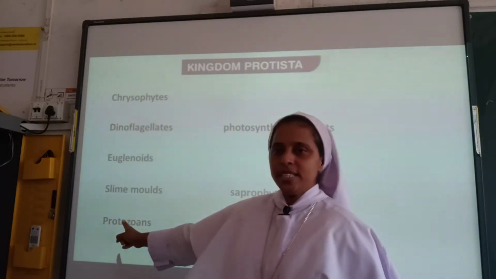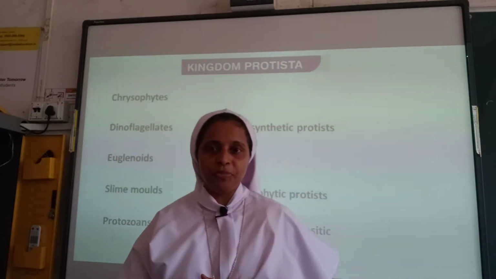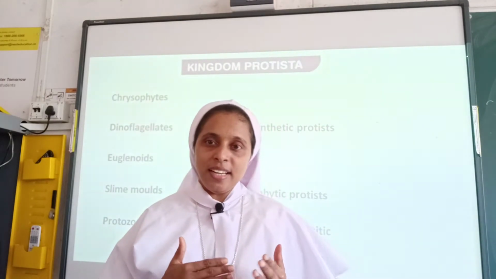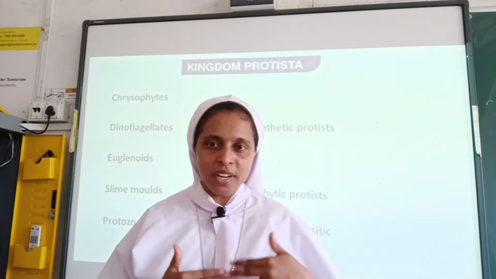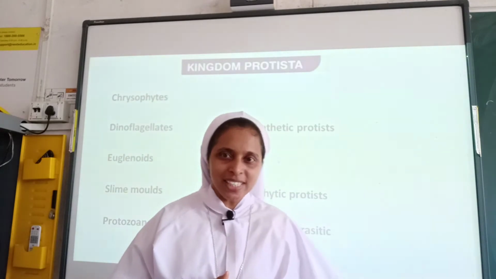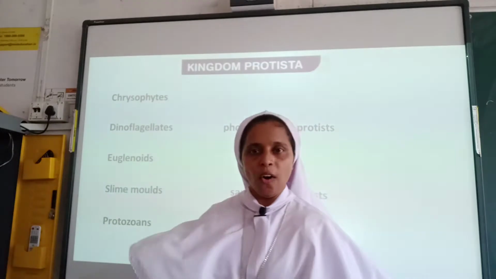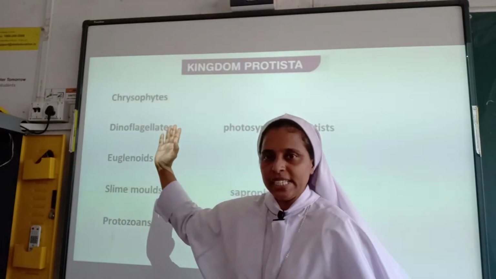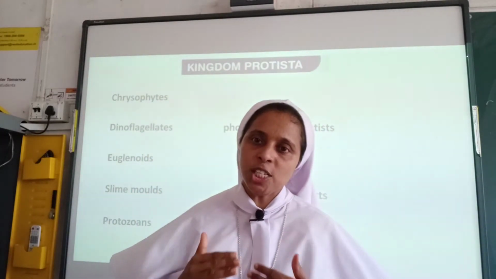Now slime molds are saprophytic protists. What do you mean by saprophytic? We all know of living as parasites in a host, either in plants or in animals, or depending upon dead organic matter. That's what saprophytes means. Next, protozoans are predators or parasitic. So kingdom Protista is divided into chrysophytes, dinoflagellates, euglenoids, slime molds and protozoans. Let's see each one in detail.